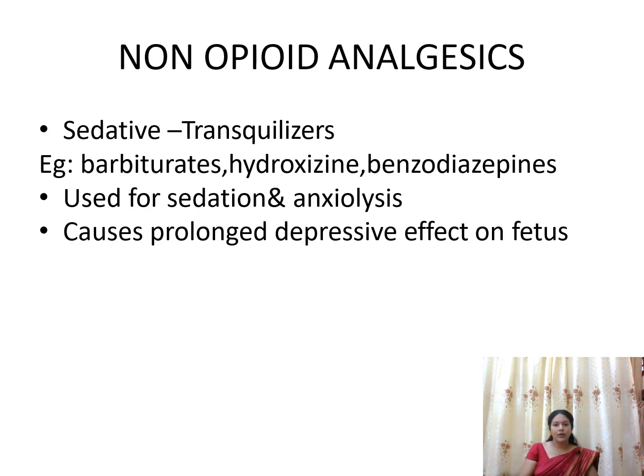Next is the non-opioid analgesics. Sedatives and tranquilizers come under this. Examples are barbiturates, hydroxyzine, benzodiazepines, and they can be used for sedation and for anxiolysis. If the mother is having excessive anxiety, you can use them, and they cause a prolonged depressive effect on the fetus. That's the main problem of these non-opioid analgesics.